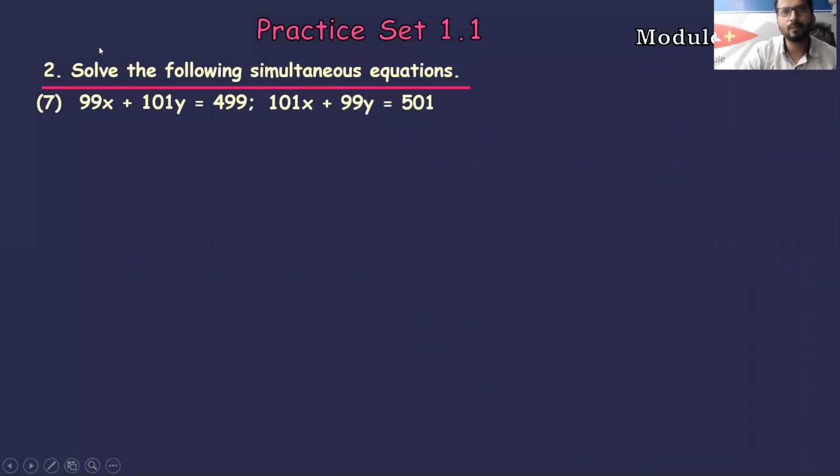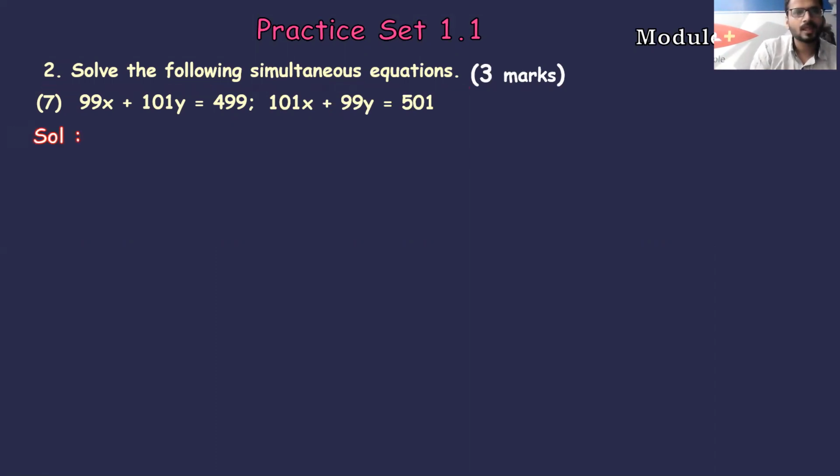Okay, let's start. Let us take the first question. Now, students, practice set 1.1, question number 2, sub-question 7, which is there in your syllabus, and in your RoboMate it's module number 12. Very important, we have also written the module number. Please make it a point to note down the module number, because even after the lecture, if you have a small doubt, you can go through the RoboMate and clear your doubts. In fact, I will be taking your doubts in the live lecture right now also. Still, if we skip any doubt, you can go through the RoboMate.